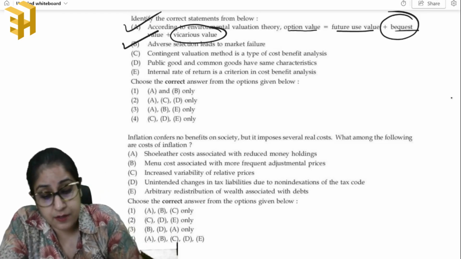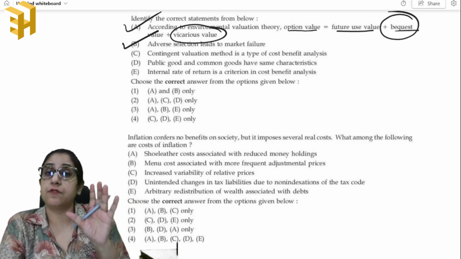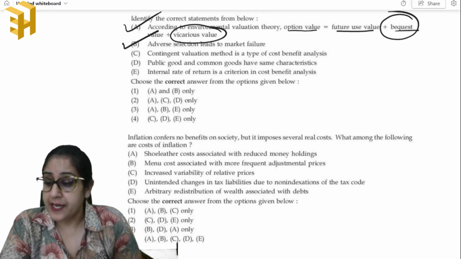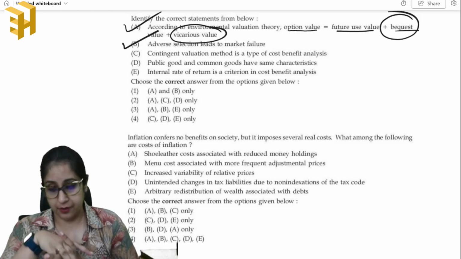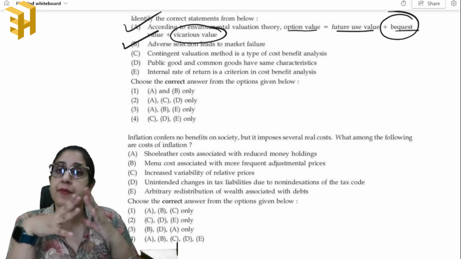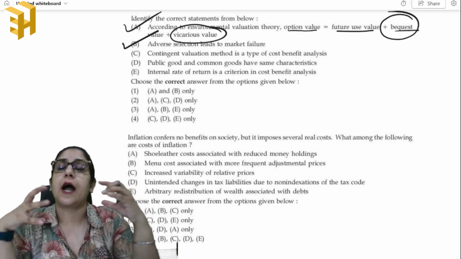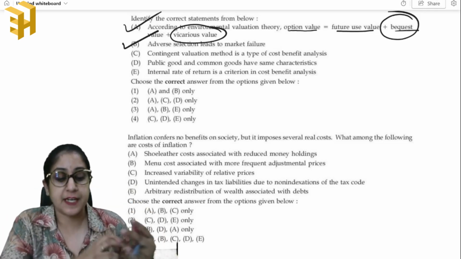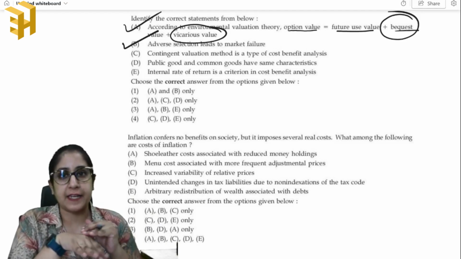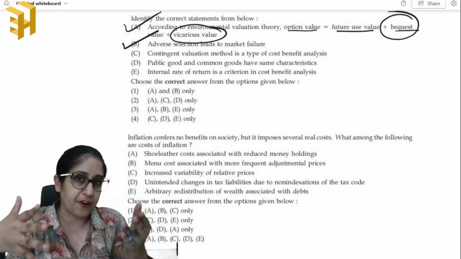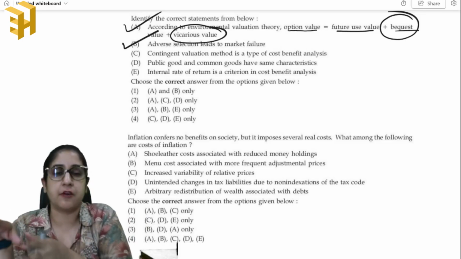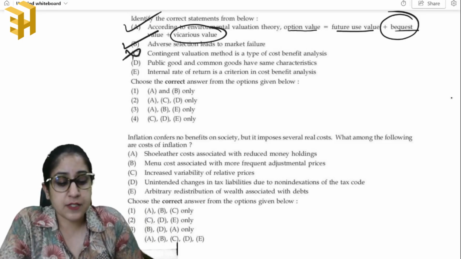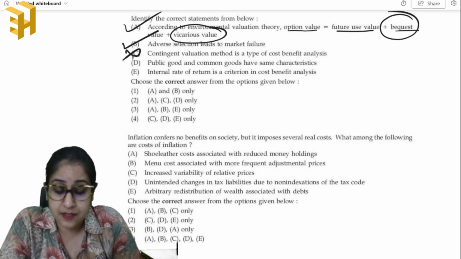Then also, contingent valuation method is a type of cost benefit analysis. Absolutely not. This statement is actually given to confuse you, right? The contingent valuation method is basically a survey based method, a survey based valuation tool which is actually used in accordance with the cost benefit analysis. It comes within the cost benefit analysis. It is not actually a type of it, right? It is a separate survey based tool. So C is incorrect.